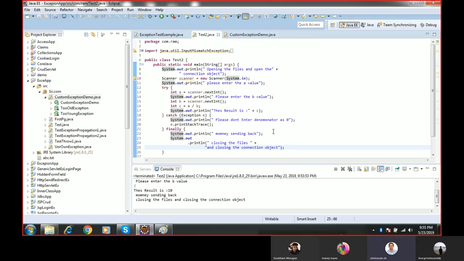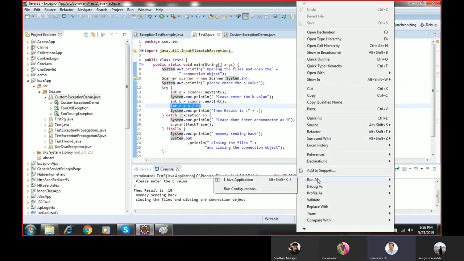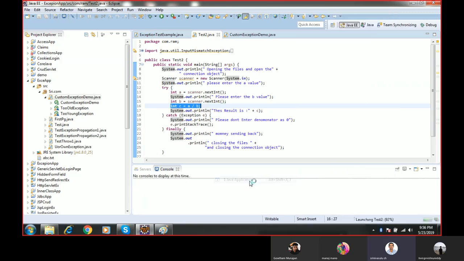See, in case there is an exception in this line of code, in int C, then the result line of code will not execute. Then immediately it will come to the exception block and the exception code will execute, and then the finally block also will execute. So let us check that condition also. Let's run as application.